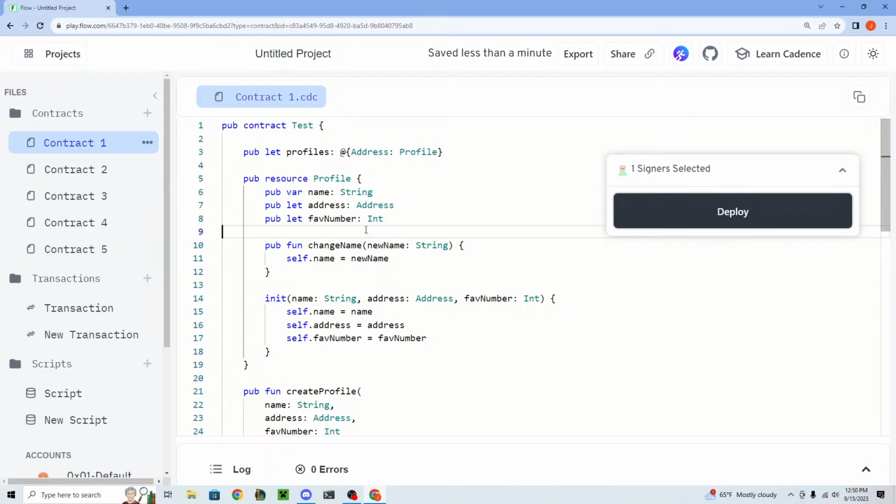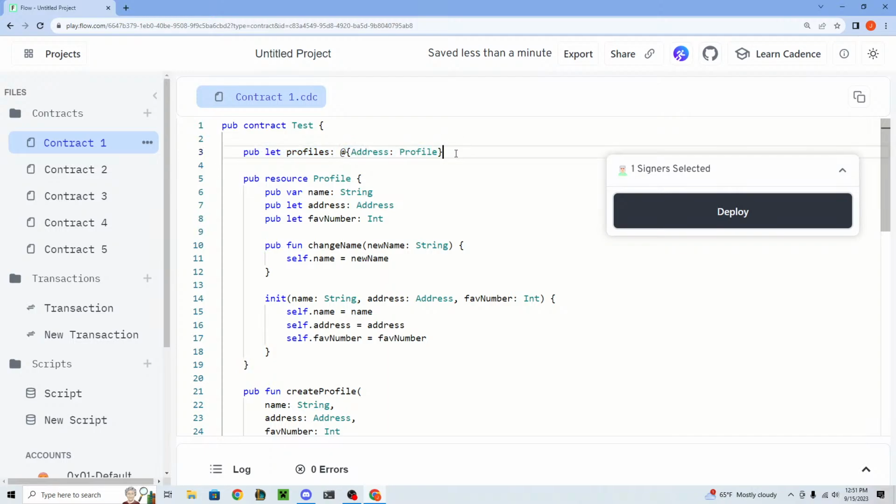And because of that, accounts in Cadence have their own storage where you can put resources and be able to access them at different times. So instead of storing profiles at the contract level, where the contract owner is going to have to pay for storage, this dictionary could get really big, right?